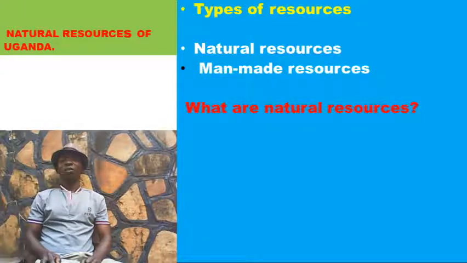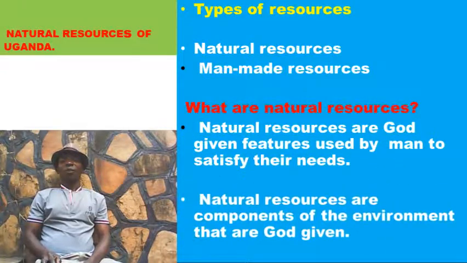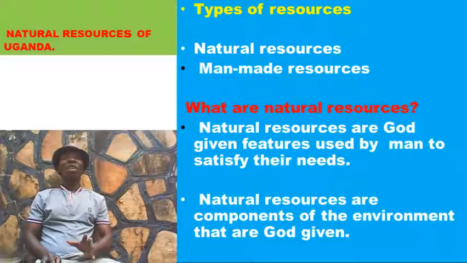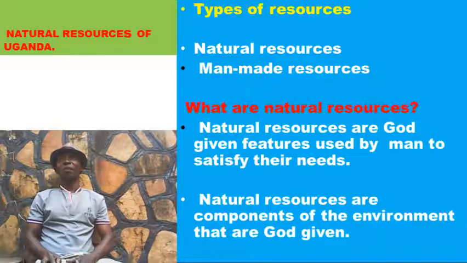Natural resources are God-given features used by man to satisfy his needs. Or natural resources are God-given features found in the environment that man uses to satisfy his needs. They are components of the environment that are God-given. They are found in the environment, nobody puts them there. They are natural in the environment. They are made by God. So we call them natural resources.